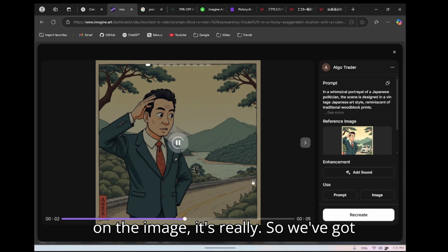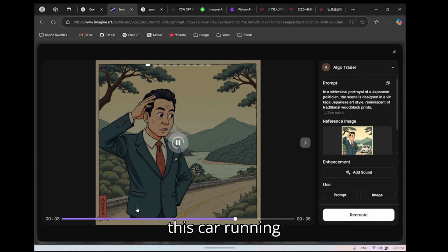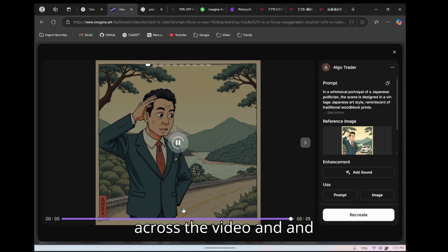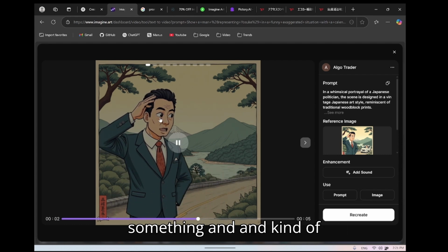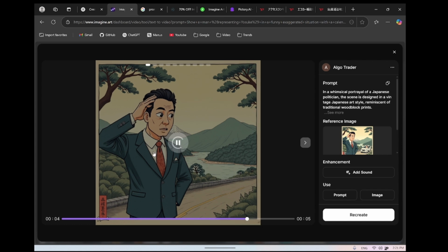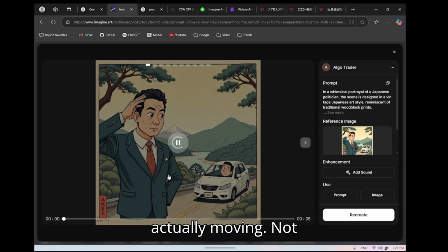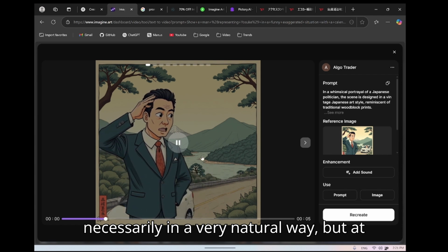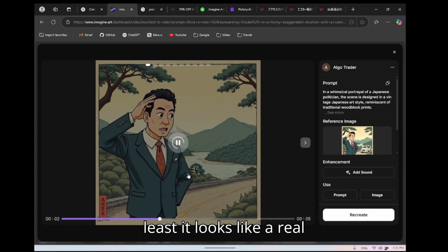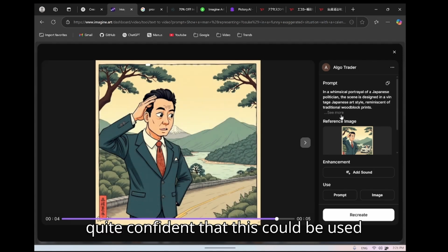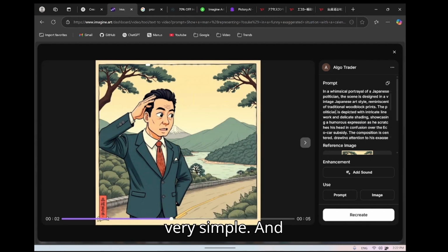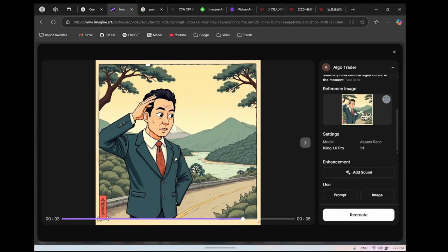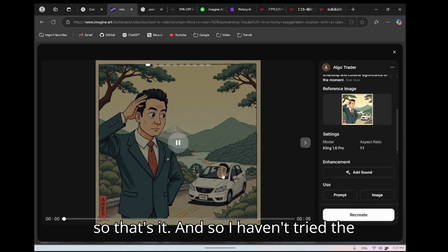We've got this car running across the video, and the character is talking, saying something, and actually moving. Not necessarily in a very natural way, but at least it looks like a real animation. So I'm quite confident that this could be used for a YouTube video, at least something very simple. And so that's it. I haven't tried the other features.